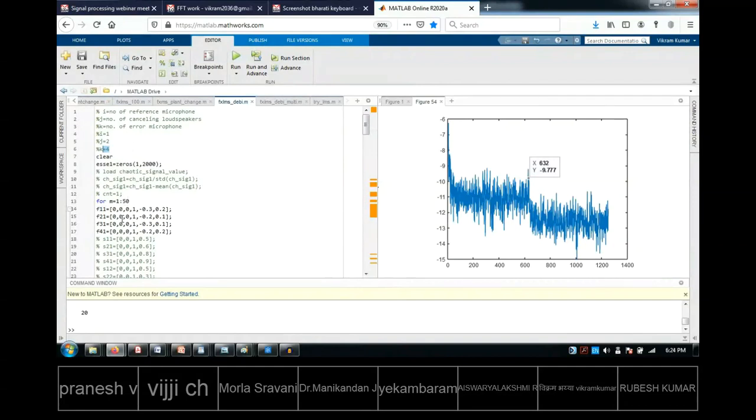Now to make it a single channel, I will simply remove all these lines. I am just deleting them. I can comment them out by pressing Control R. I am putting 4 percent symbols. You can put 1 percent symbol also, but it is just for clarity, because 1 percent symbols are already put for some other thing. Whatever modification I am doing now, this will be helpful to understand in future. I am putting 4 instead of 1.